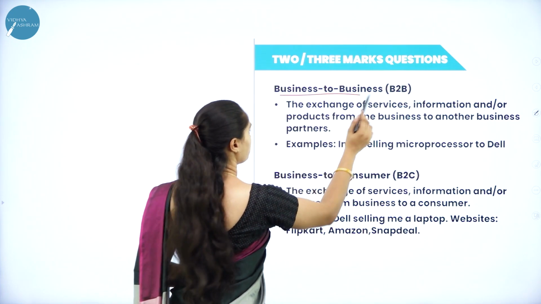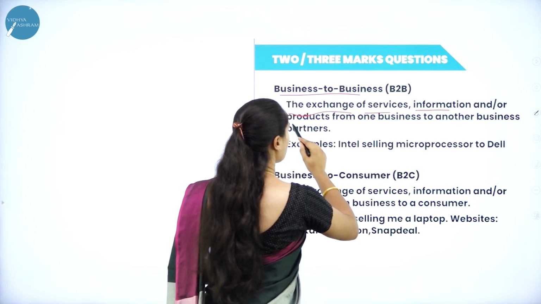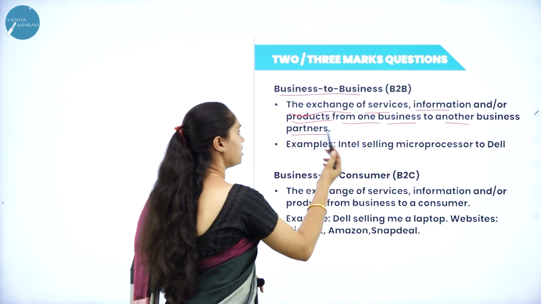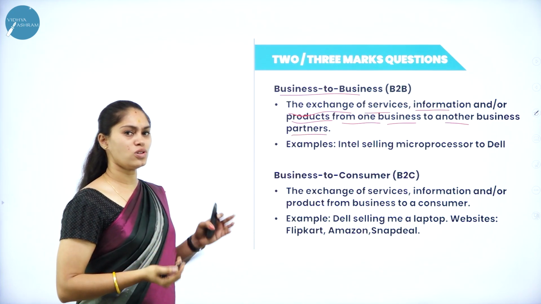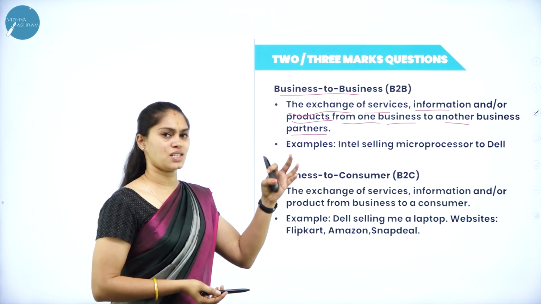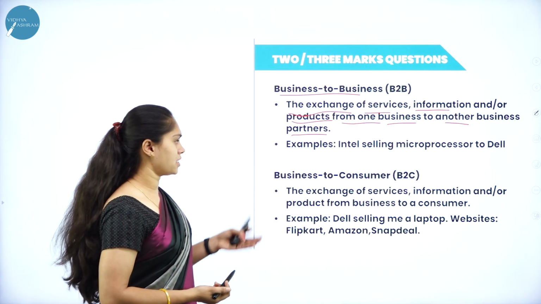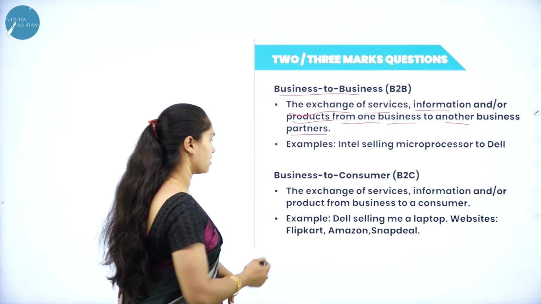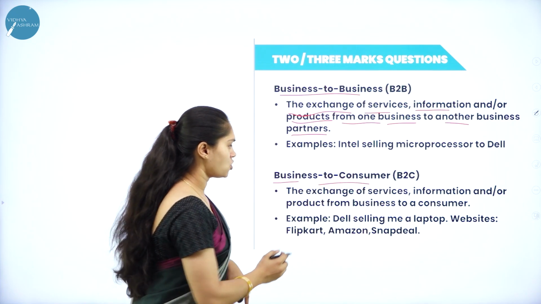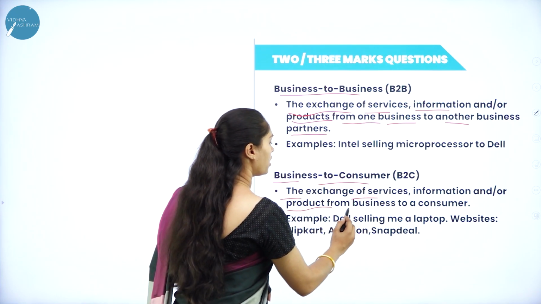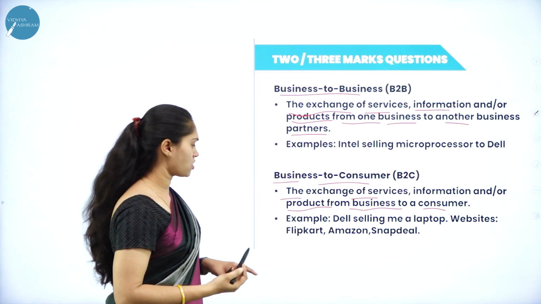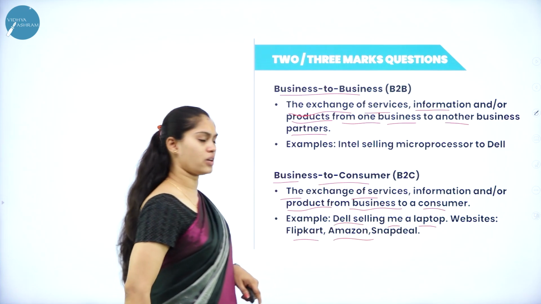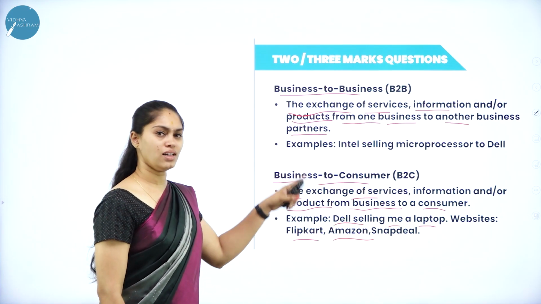When it comes to business to business, it is the exchange of services, information and products from one business to another business partner, because they are exchanging their services and goods from one business to another. That is from wholesale to retail, which you can take as an example. So here Intel is going to sell its microprocessor to Dell. Then business to consumer is the exchange of services, information and products from business to consumer. Examples: Dell selling me a laptop, and websites like Flipkart and Amazon, all of which provide services to the customer.